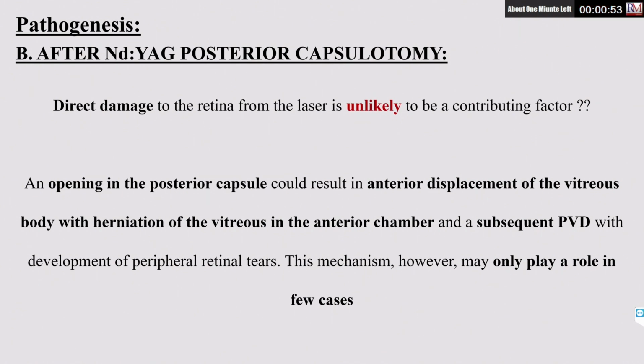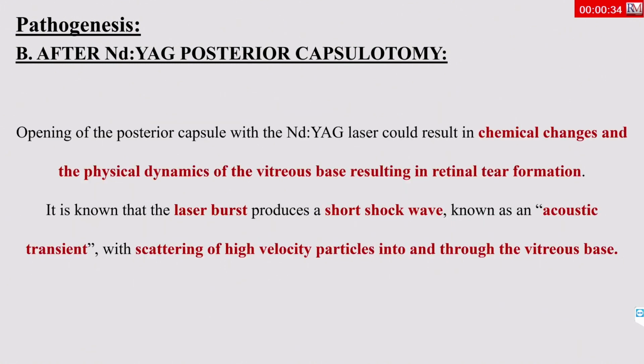After YAG posterior capsulotomy, there are a number of mechanisms. First is direct damage, which is an unlikely contributing factor. The second, which explains only the occurrence of retinal detachment in a few cases, is that opening in the capsule with anterior displacement of the vitreous leads to herniation of the vitreous into the anterior chamber and subsequent BVD with retinal detachment. But this occurs only in a few cases because not all cases are associated with vitreous prolapse into the anterior chamber. The most accepted mechanism is that the laser burst produces a short shock wave known as the acoustic transient, which leads to scattering of high velocity particles into and through the vitreous base, leading to retinal tears and retinal detachment.